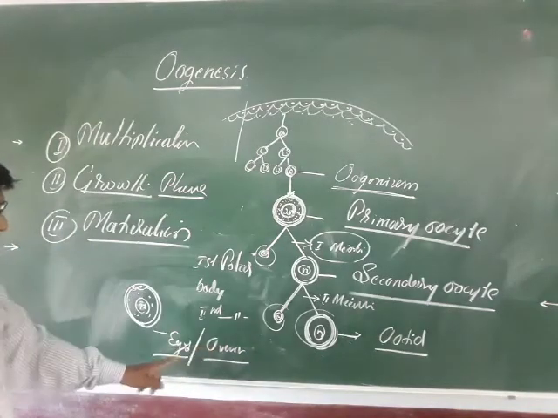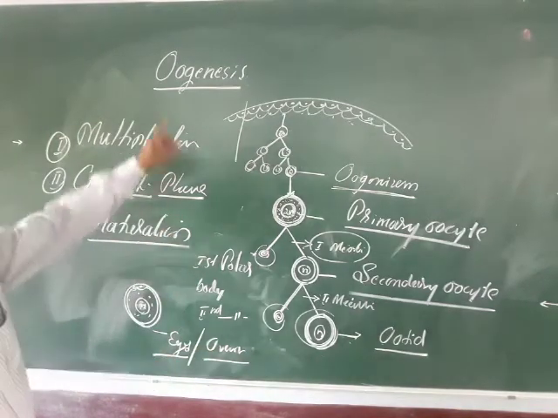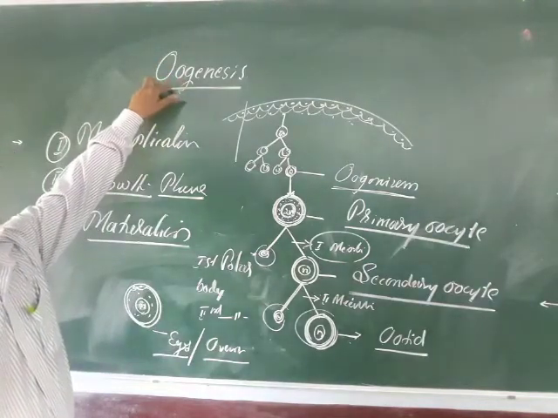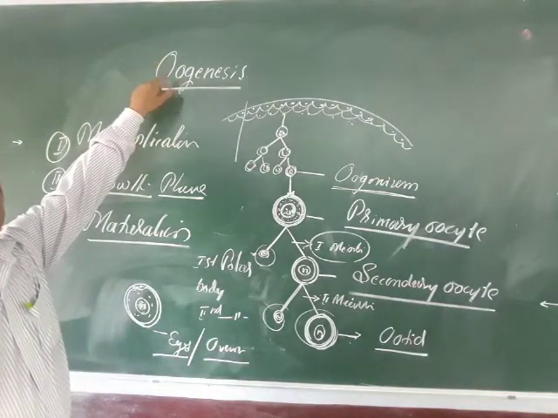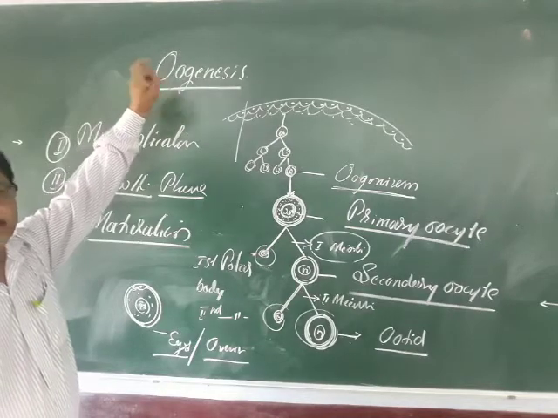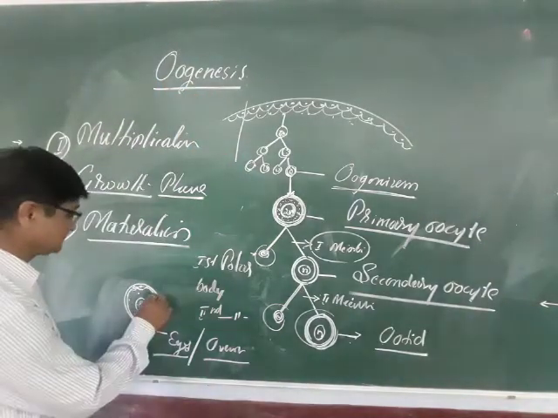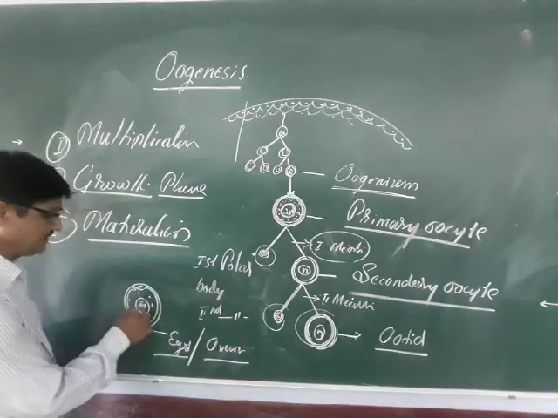Formation of the egg or ovum in the haploid state by means of meiotic division in the ovary is called oogenesis. What is oogenesis? It is a process by which, in the ovary, by means of meiotic division, a haploid structure develops, and that is called the egg or ovum.